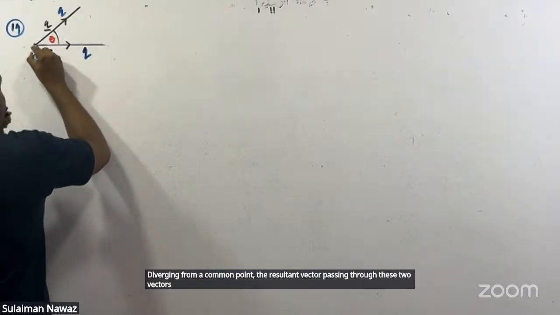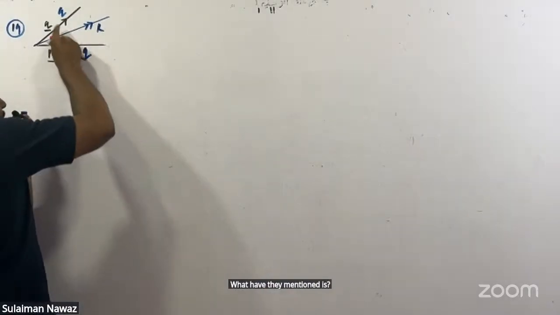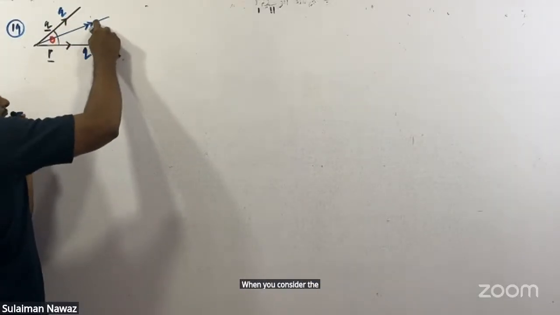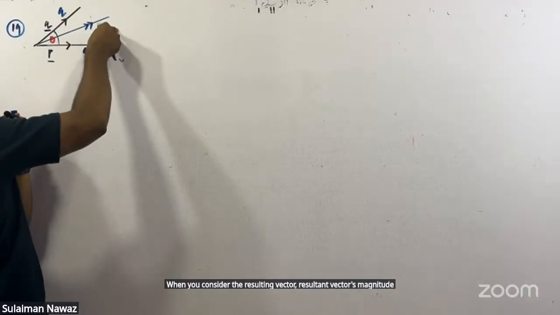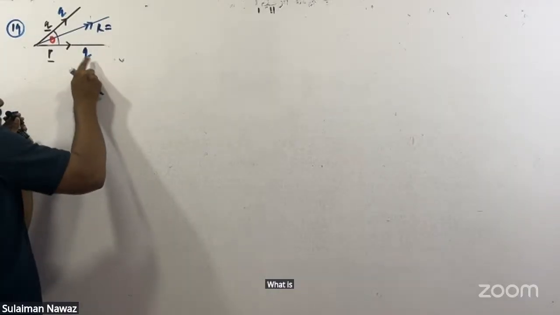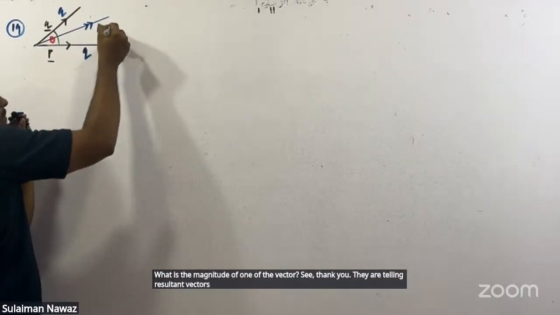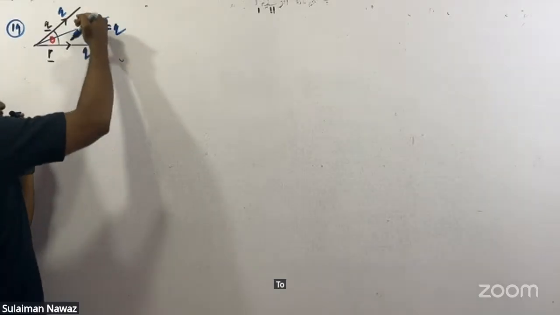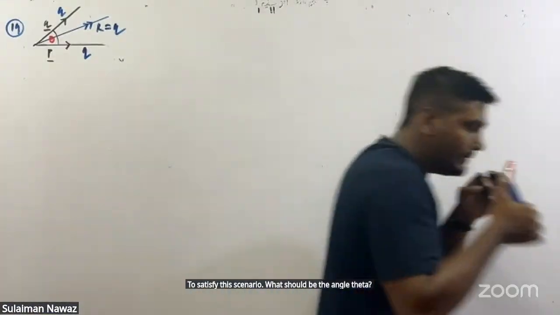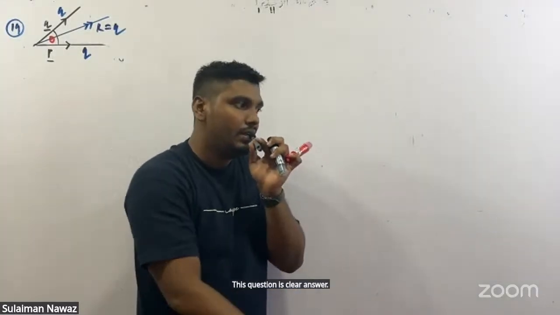They have mentioned there are two vectors of equal magnitude Q. When you consider the resultant, its magnitude is also going to be equal to the magnitude of one of the vectors, which is simple Q. To satisfy this scenario, what should be the angle theta? This question is clear.